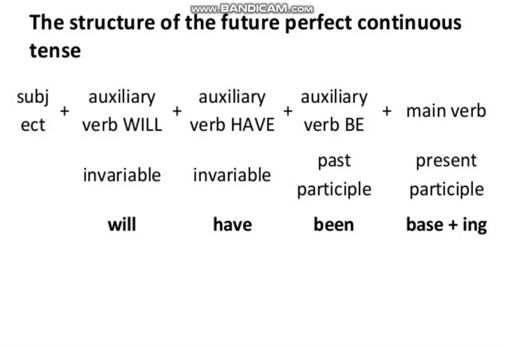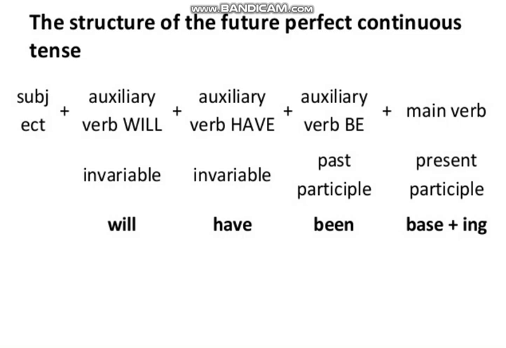But in future continuous, we added be with it. Will be was a helping verb, and then in future perfect we use have with it, will have. But here in future perfect continuous we would be adding will have and then been, so we would be adding have been with it. As you can see, first we would be having the subject, then auxiliary verb will, then auxiliary verb have, and then auxiliary verb been.